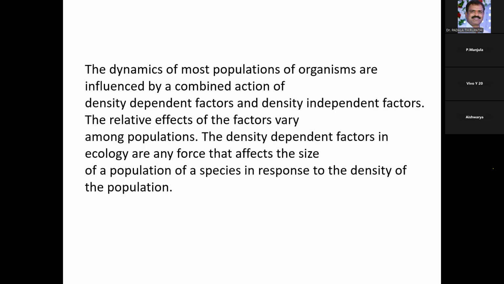The dynamics of most populations of organisms are mainly influenced by the combined action of density dependent factors and density independent factors. The population of organisms is mainly dependent on these density dependent and density independent factors, and their relative effects vary among populations. Density dependent factors in ecology are any force that affects the size of the population of a species in response to the density of the population.